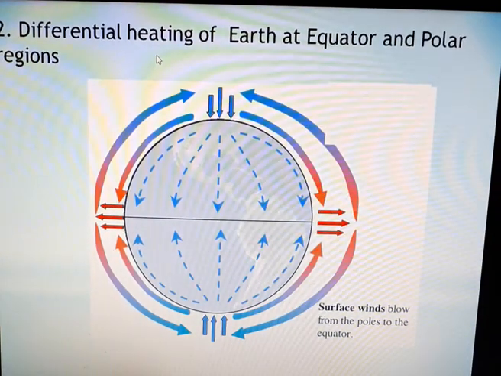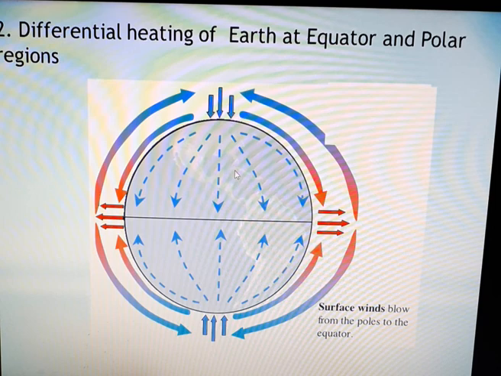Now differential heating of the earth at equator and at polar regions is also going to set up surface winds. Now you know that at the equator the earth is going to receive more sunlight. So that region of earth is heated up. The air above it will rise up, creating low pressure area.